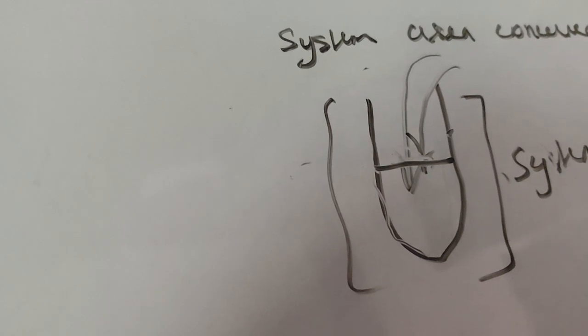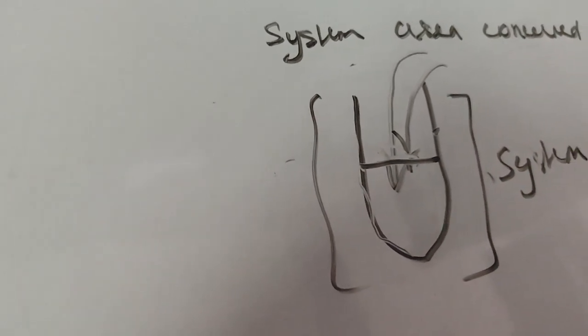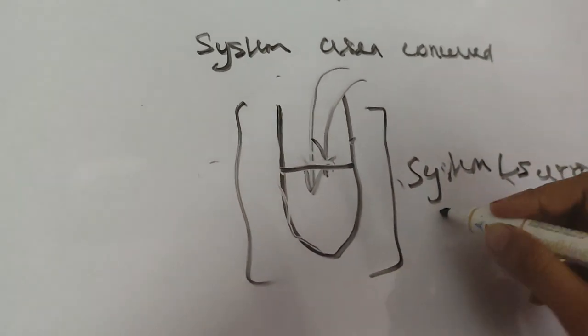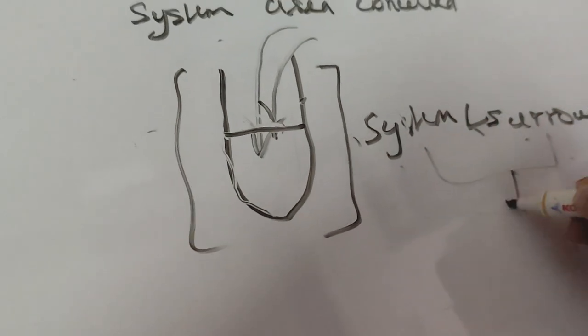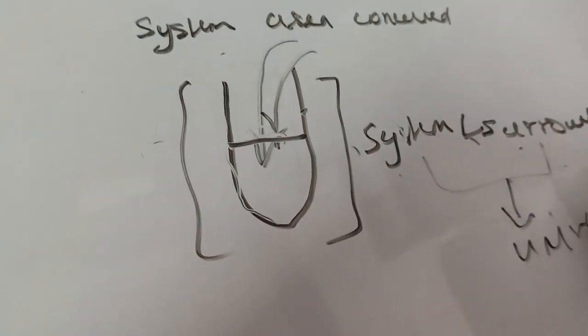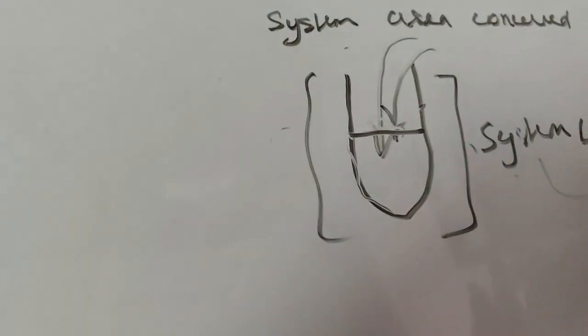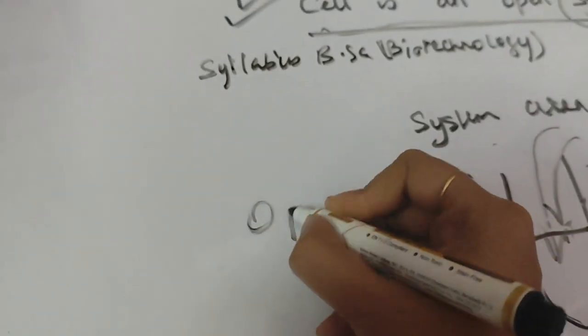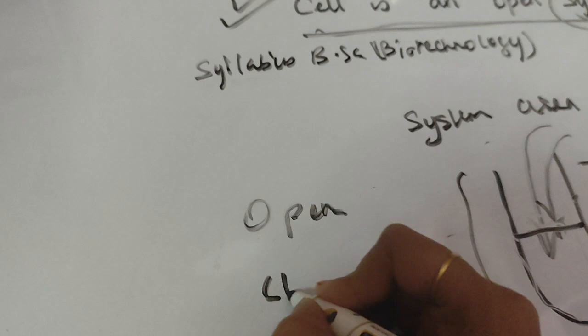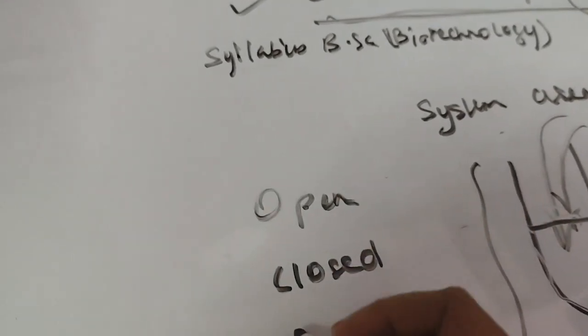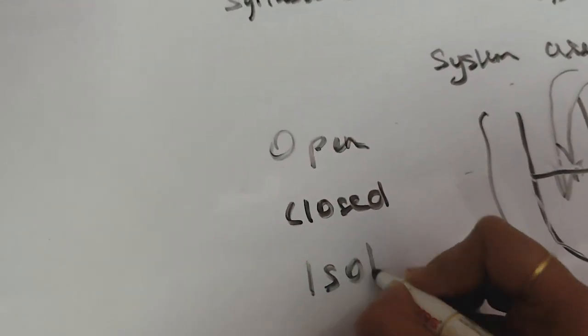System and surrounding, both together will form the universe. There are three types of system: open, closed, and isolated system.